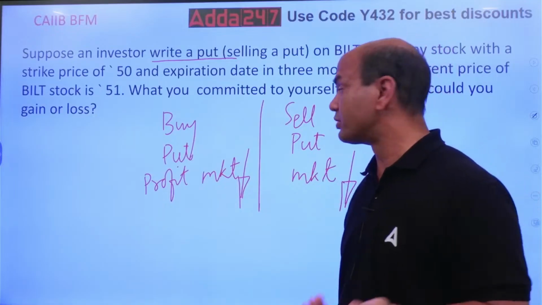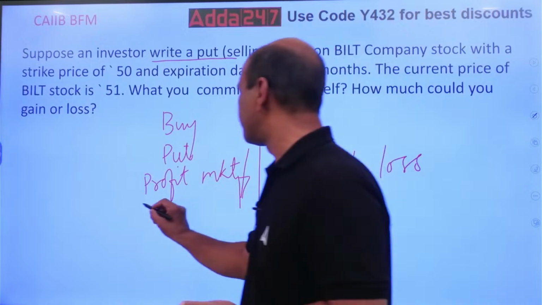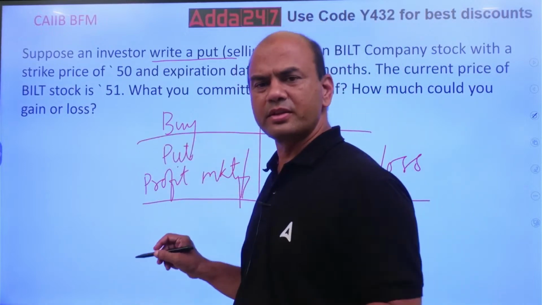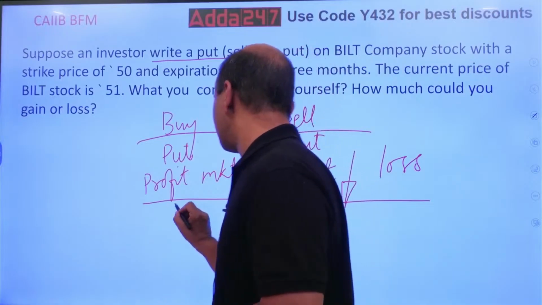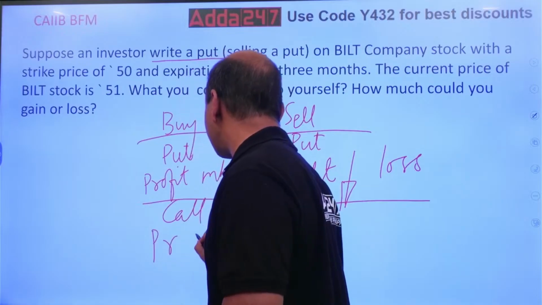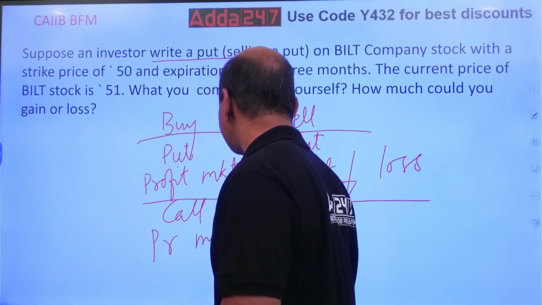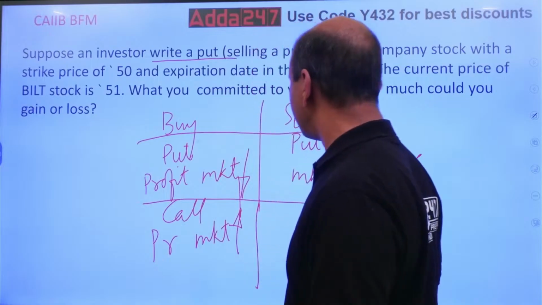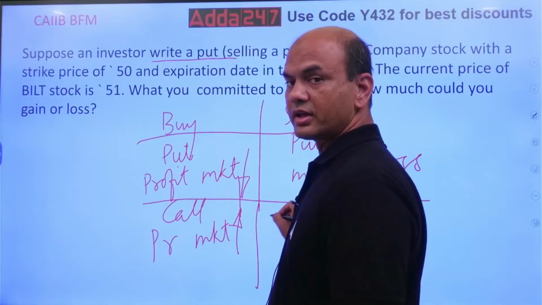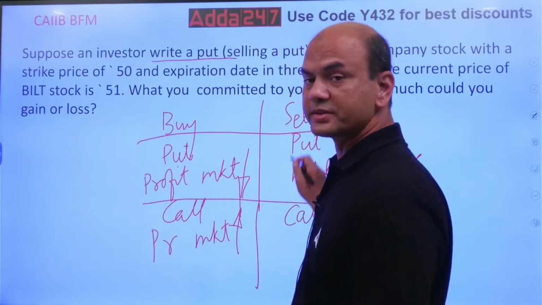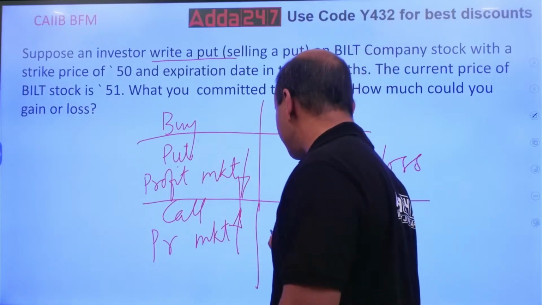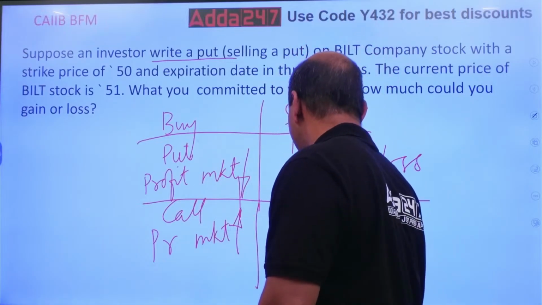The reverse is also true. Now, if I discuss the same thing about the call option, call is similar. In call, the buyer will profit when the market is up. And if I sell the call, the seller will profit. Here we are talking of the seller, here we are talking of the buyer. The seller will profit when the market is down.